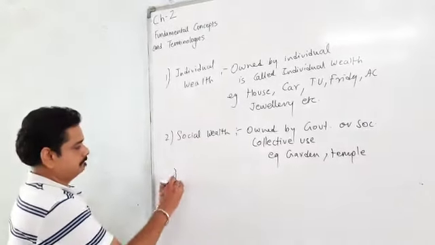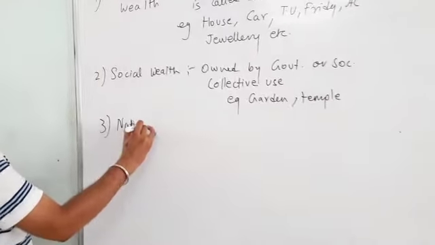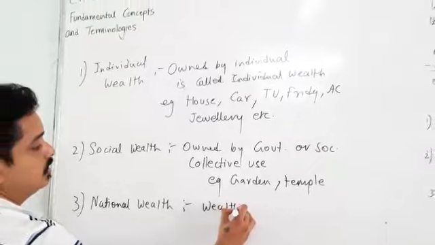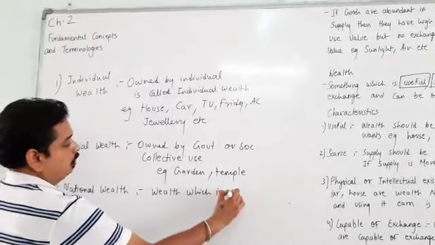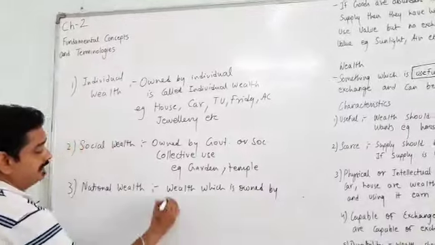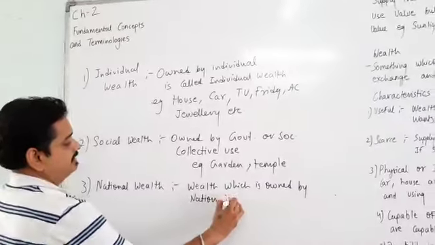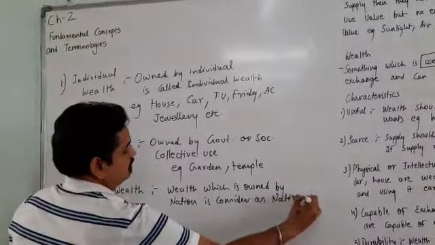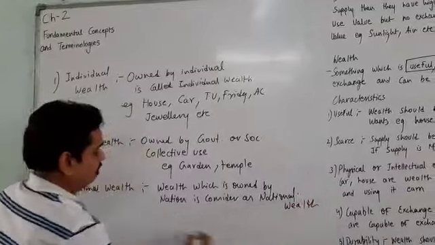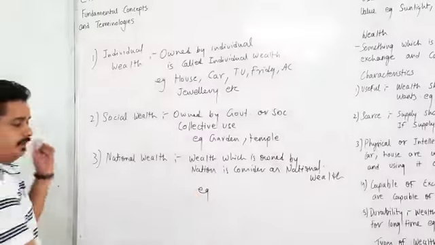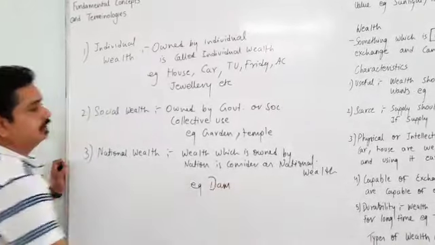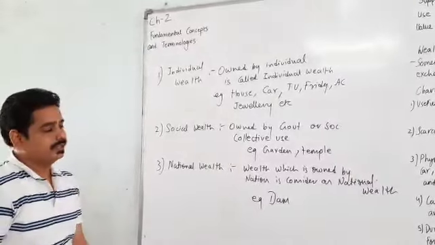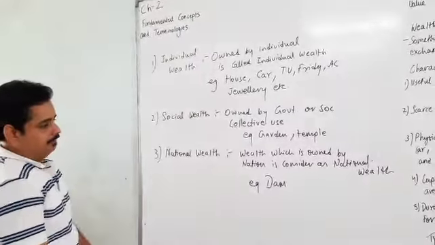Then the third one is national wealth. Wealth which is owned by a nation is considered as national wealth. Let's take an example. A dam which is constructed on a river is considered as national wealth because it is used by the nation to produce electricity.